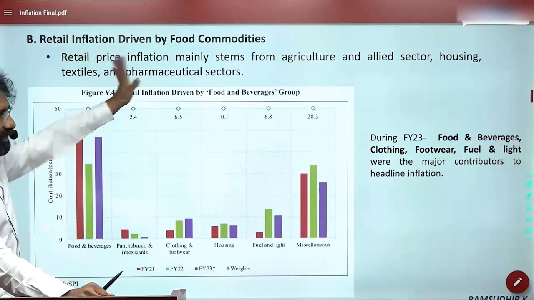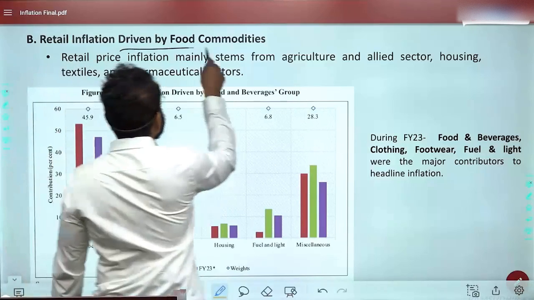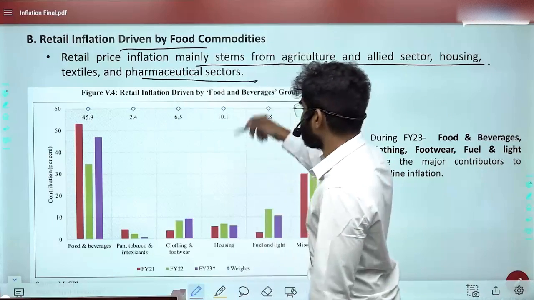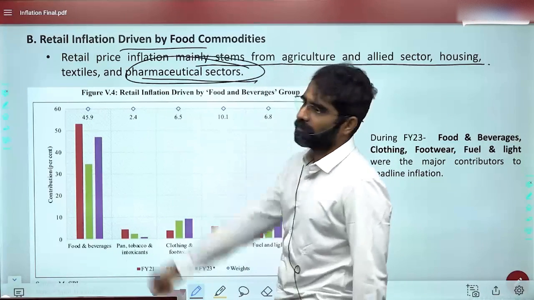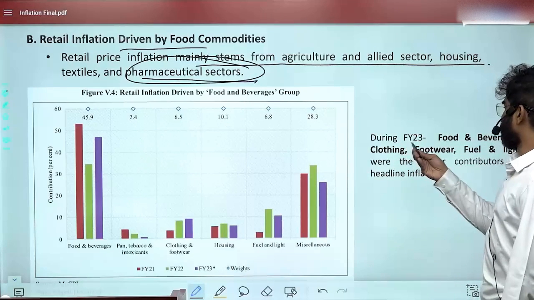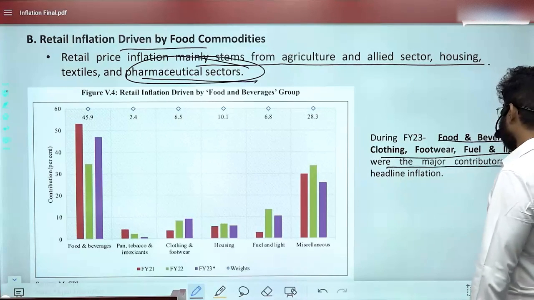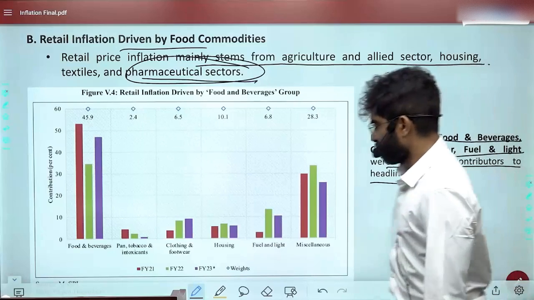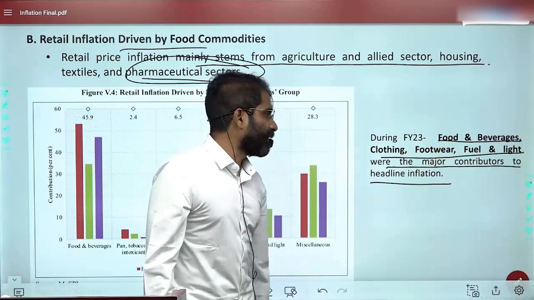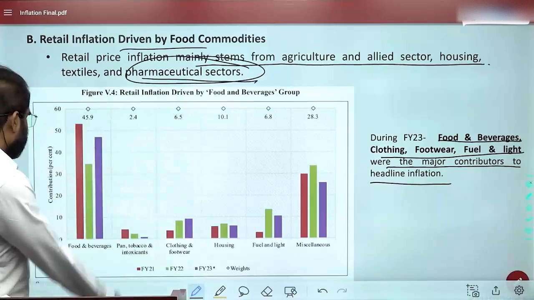The economic survey clearly mentions retail inflation is driven by food commodities. It mainly stems from the agriculture and allied sector, housing, textiles and pharmaceuticals. There's a specific focus on pharma as far as the economic survey is concerned. During financial year 23, food and beverages, clothing, footwear, fuel and light were the major contributors to headline inflation. This is the graph.